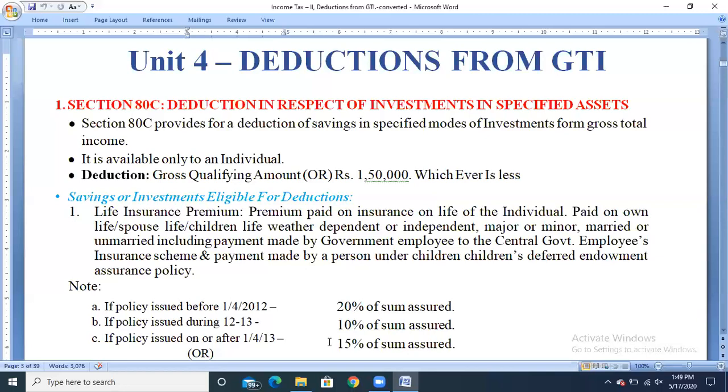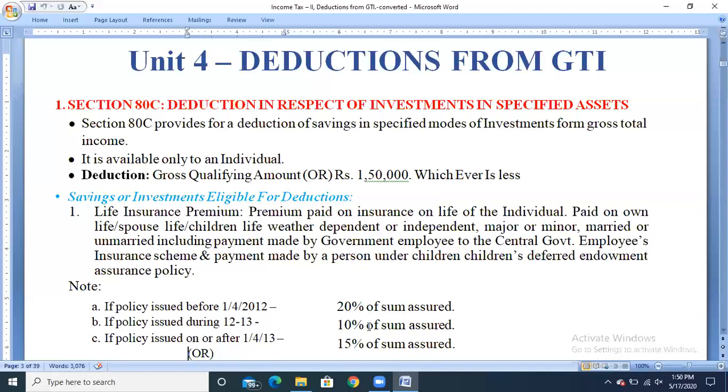Second, if the policy was issued during 2012 and 13, that is in the financial year 12 and 13, then we need to take 10% of the sum assured, that is the total policy amount. Third one, if the policy was issued on or after 1/4/2013, then 15% of the sum assured has to be considered.